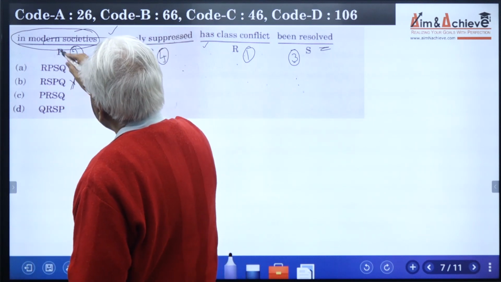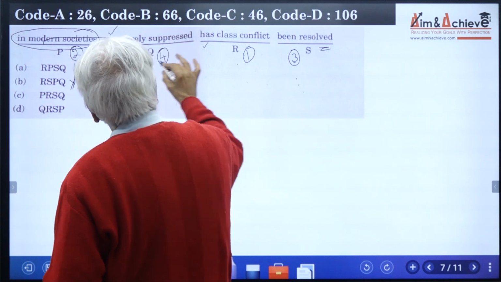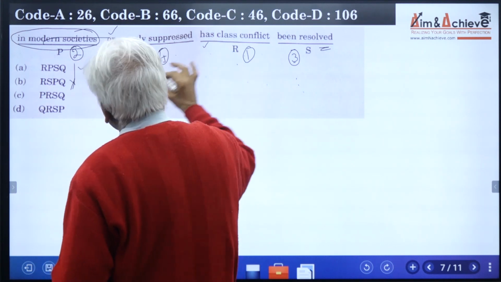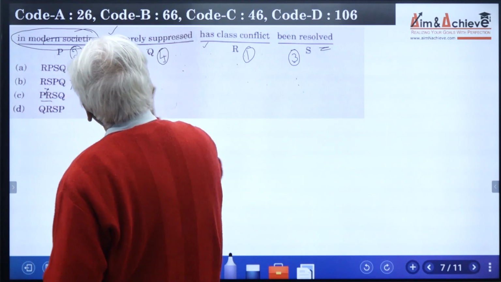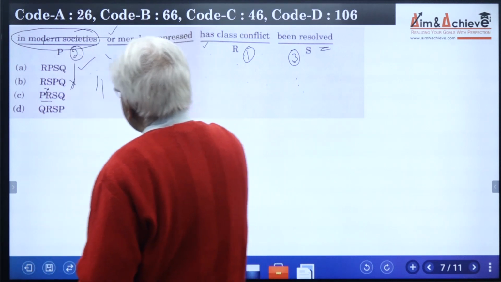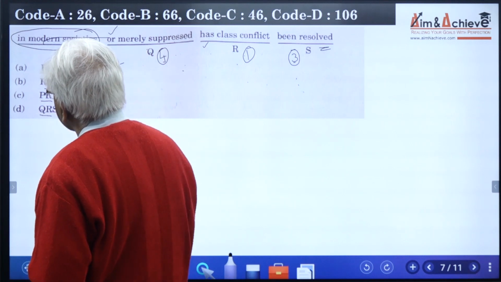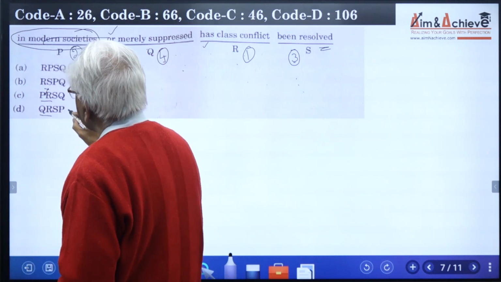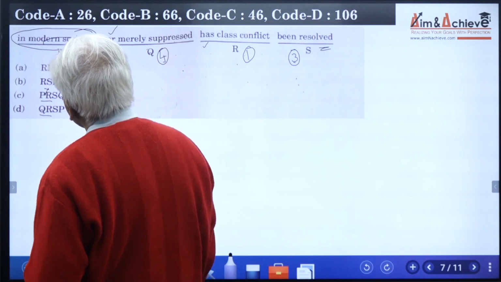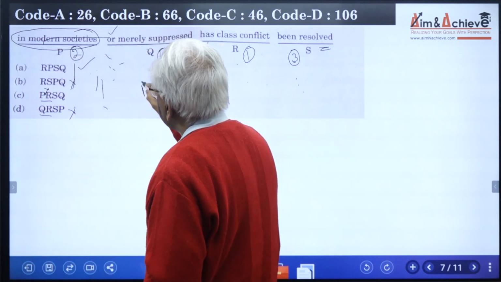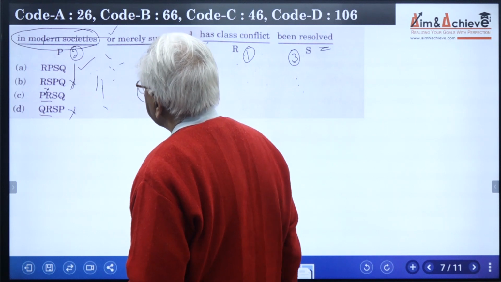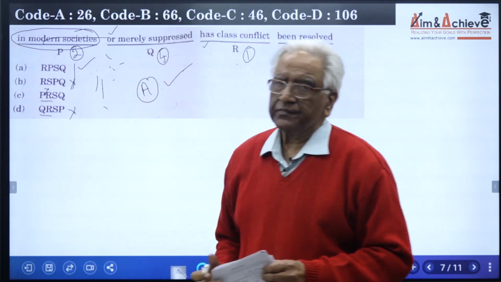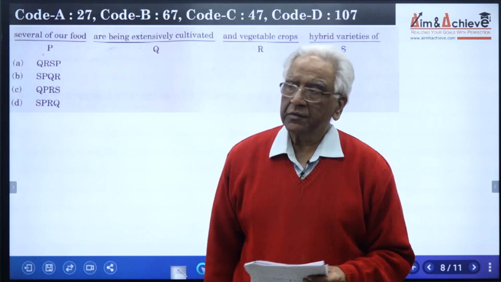And PRSQ, in modern societies, PR has class conflict, this part is clearly wrong. And QR, or merely suppressed, we cannot start the sentence with the conjunction or in this case, so this is also clearly wrong. So we can safely conclude that option A is the correct answer, RPSQ. I'll read out the next question for you.